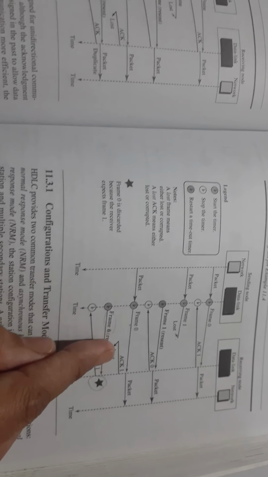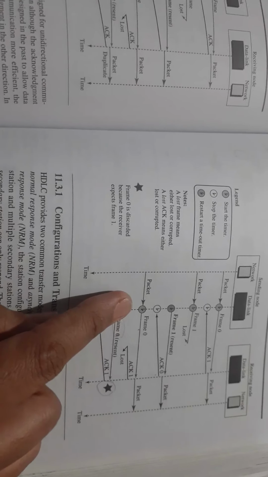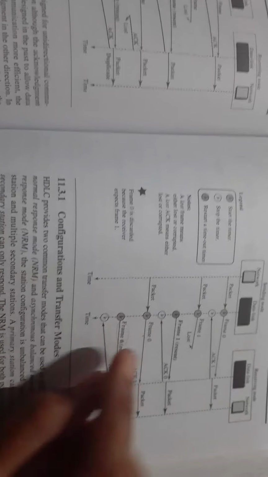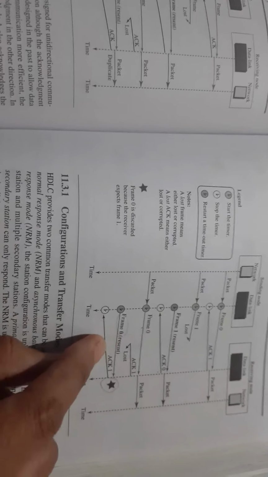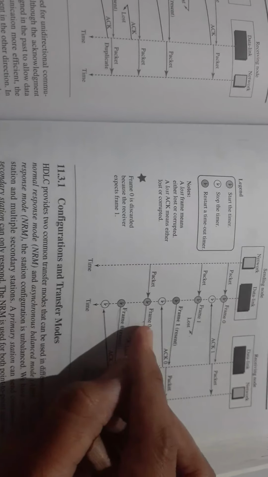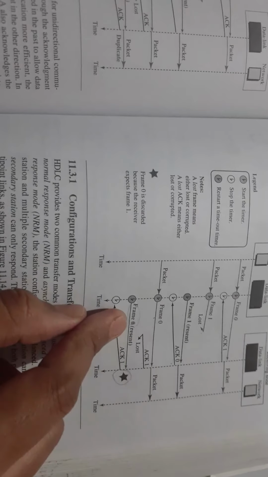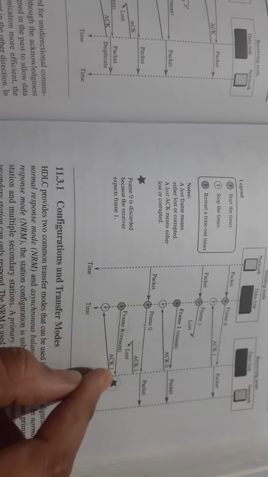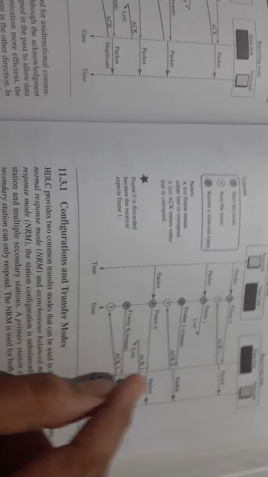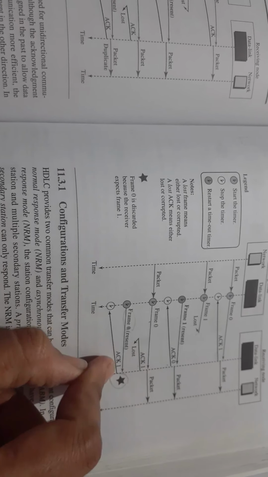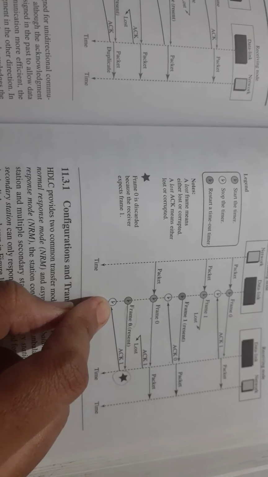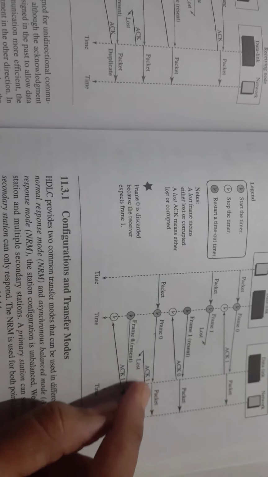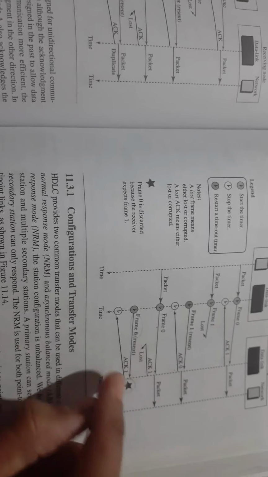Since the acknowledgement is not received, restart the timer and the same frame is resent, not a fresh frame. The same frame is resent and successfully delivered. The same acknowledgement is sent back. Stop the timer.